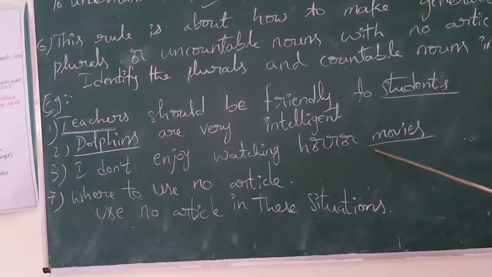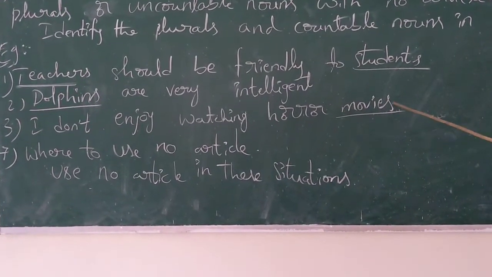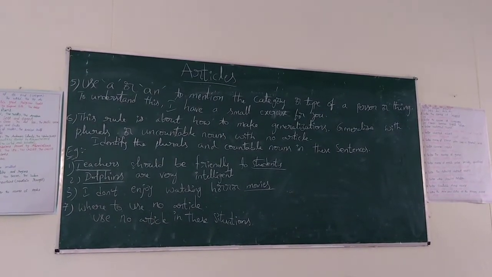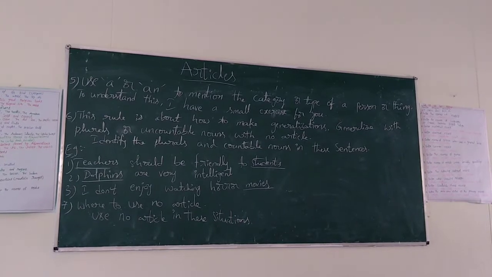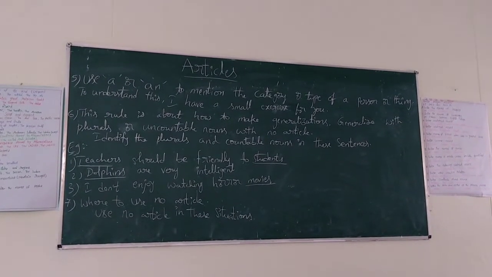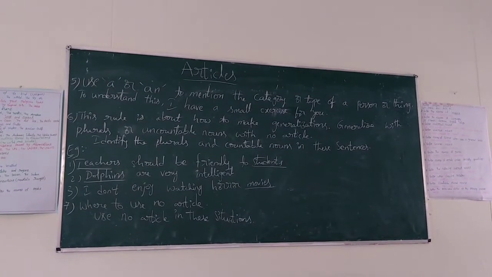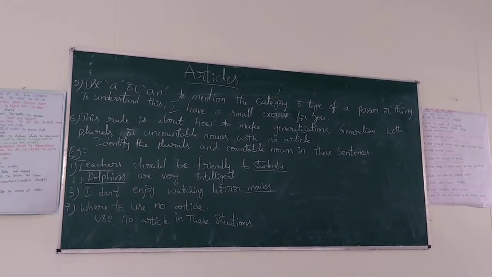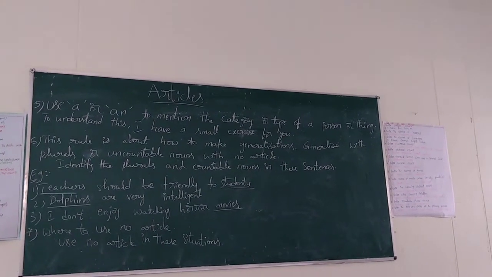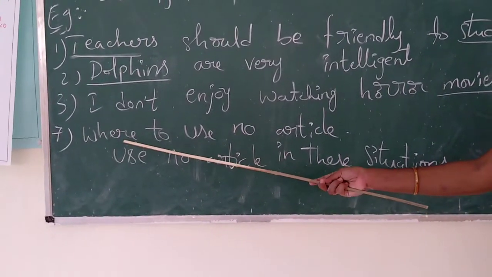I am saying I don't enjoy any horror movies, not particular ones. So remember that generalizing with a or an, or the, can only be used with singular countable nouns and when we mean every single one. Let us now move on to rule number 7.